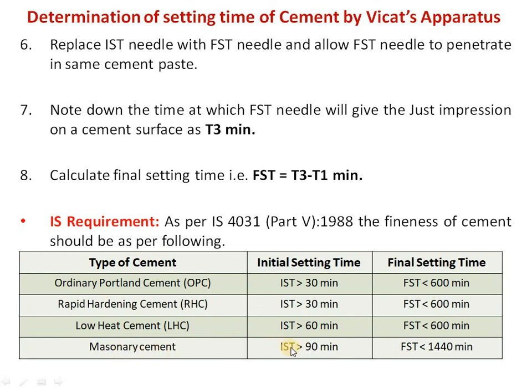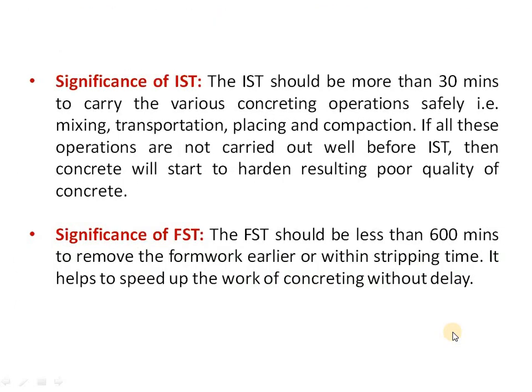For masonry cement, the initial setting time should be more than 90 minutes, and the final setting time should be less than 1440 minutes. This was all about the procedure to determine the setting time of cement. Let us see the significance of initial and final setting time.